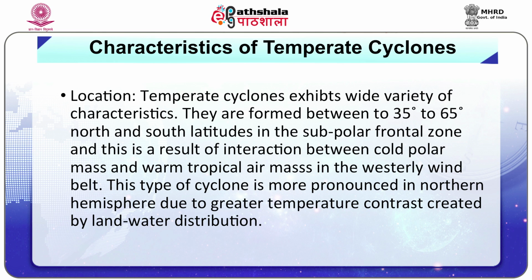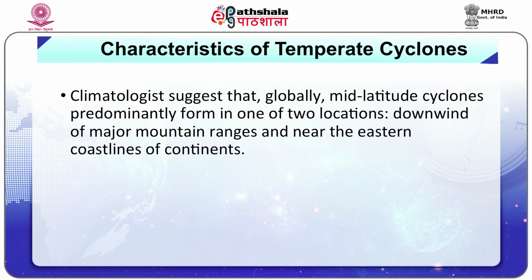Characteristics of temperate cyclones. Location. Temperate cyclones exhibit a wide variety of characteristics. They are formed between 35 to 65 degrees north and south latitudes in the subpolar frontal zone, and this is a result of interaction between cold polar air mass and warm tropical air mass in the westerly wind belt. This type of cyclone is more pronounced in the northern hemisphere due to greater temperature contrast created by land-water distribution.